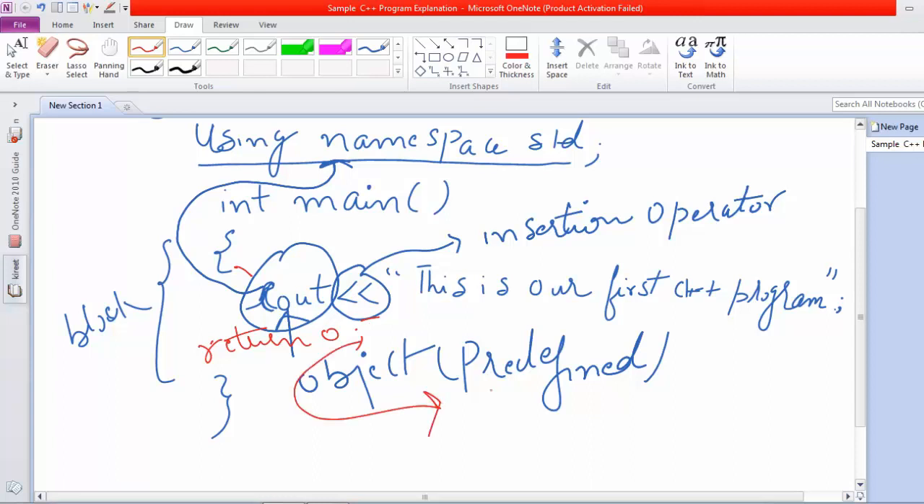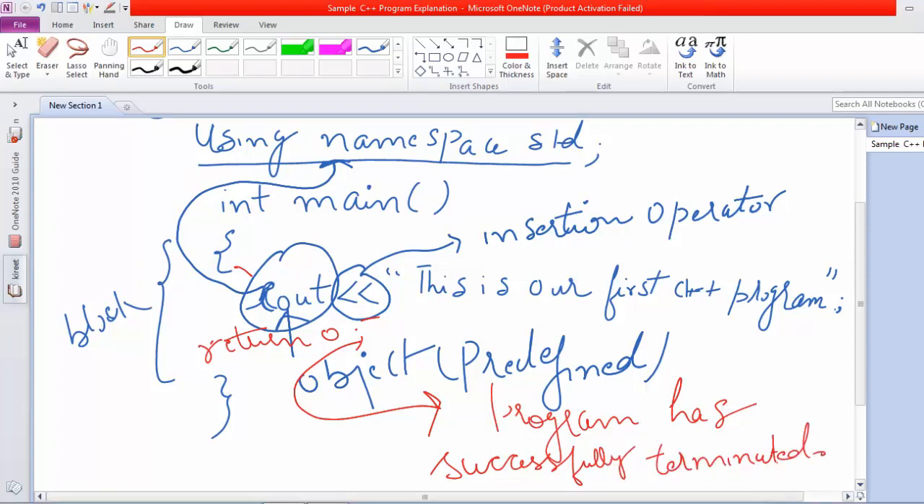Return 0 means that the program has successfully terminated. This is the meaning of return 0: the program has successfully terminated. After return 0 there is a semicolon.